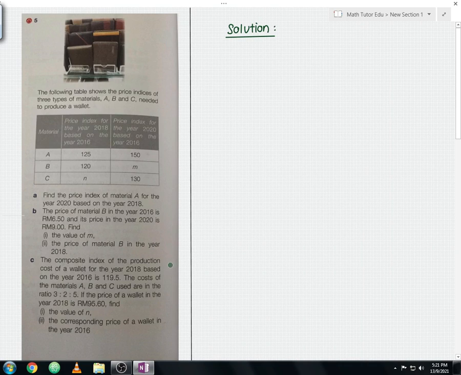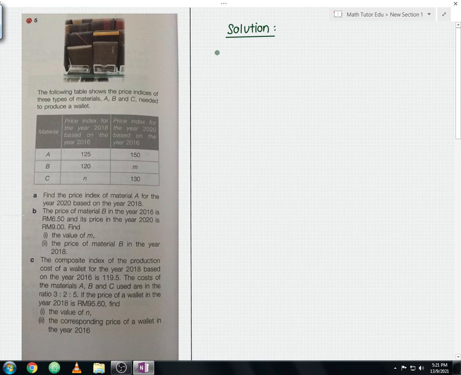For part C, the composite index of the production cost of a wallet for the year 2018 based on the year 2016 is 119.5. The cost of the materials A, B and C used are in the ratio 3:2:5. If the price of a wallet in the year 2018 is 95 ringgit 60 cent, find the value of N and the corresponding price of a wallet in the year 2016. So this is the overall question.